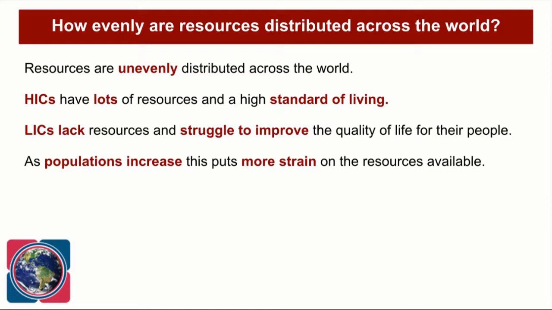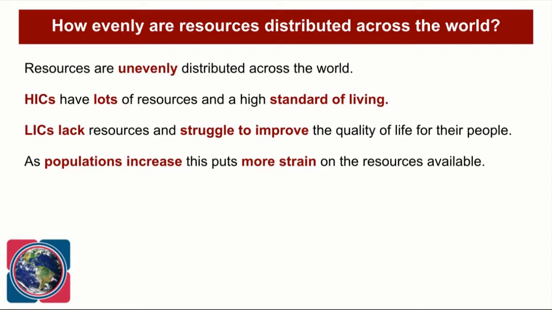So first things first then, if we're going to look at how evenly resources such as food, water, and energy are distributed around the world, I think we need to clear a few things up. So the key question is, how evenly are resources distributed around the world? And I've got some simple bullet points just to give us a starting point. Now, I think it would be pretty obvious to say that resources aren't evenly distributed around the world. There are some areas of the world where we've got lots of access to resources, and there are other areas of the world where we've got very little access to resources. So it says there, resources are unevenly distributed across the world.